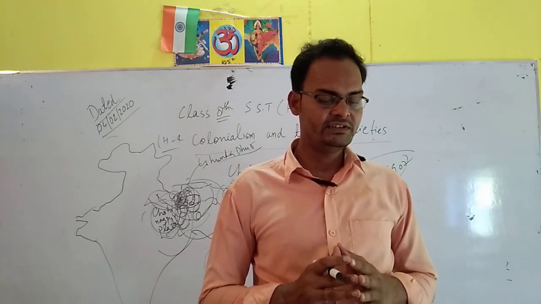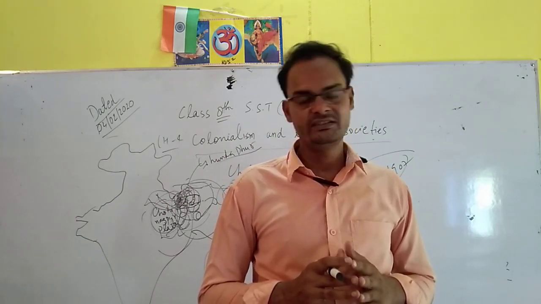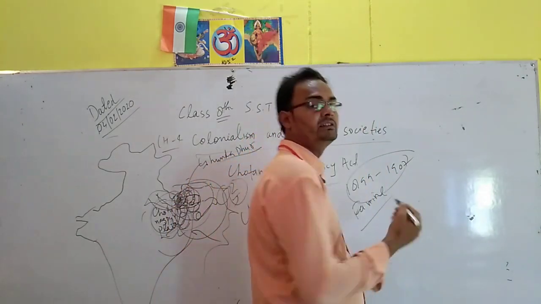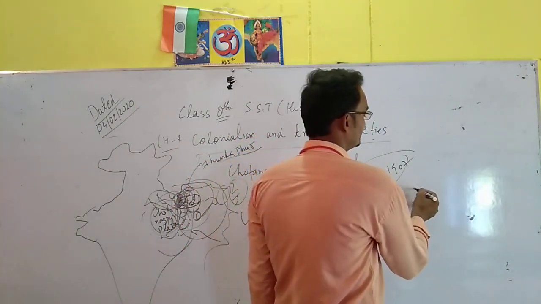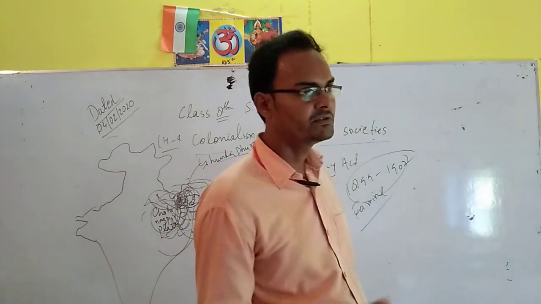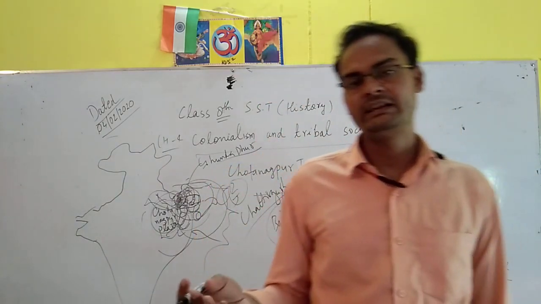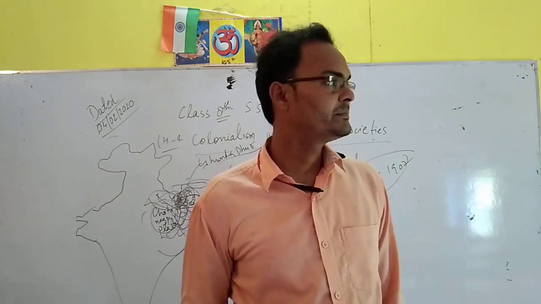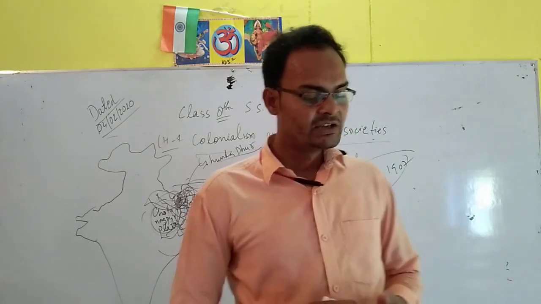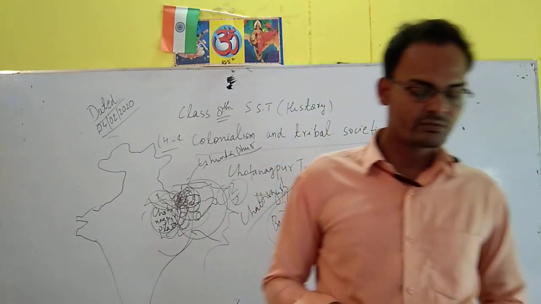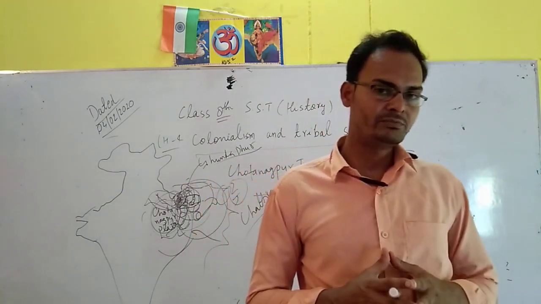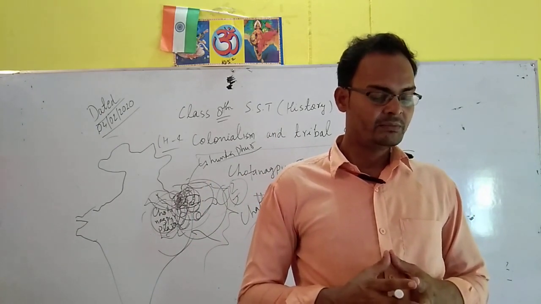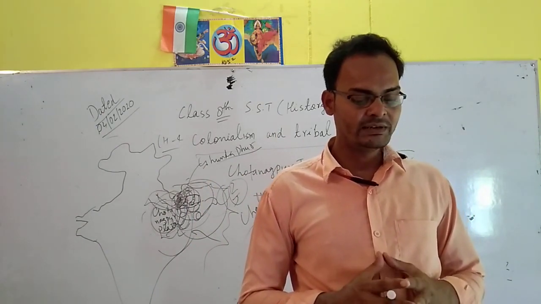After that, the practicing of jhum cultivation was also prohibited. Jhum cultivation, as we know, is shifting cultivation. It is very easy to shift our cultivation from this land to that land. By that we can use more fertile land and produce more and more crops. So that is why jhum cultivation was there, but it was banned and prohibited by the British. So this was the exact reason why the Kukis also revolted.